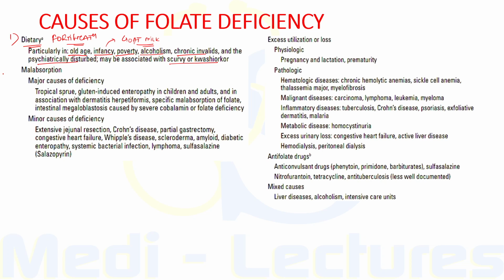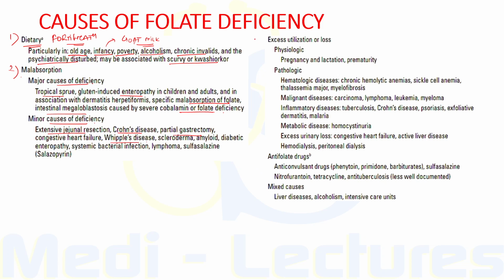Now when we consider malabsorption, the major causes of deficiency include tropical sprue and gluten-induced enteropathy in children and adults. There can be specific malabsorption of folate. Intestinal megaloblastosis can be caused by severe cobalamin or folate deficiency. Minor causes of deficiency include extensive jejunal resection, Crohn's disease, partial gastrectomy, congestive heart failure, Whipple's disease, etc.